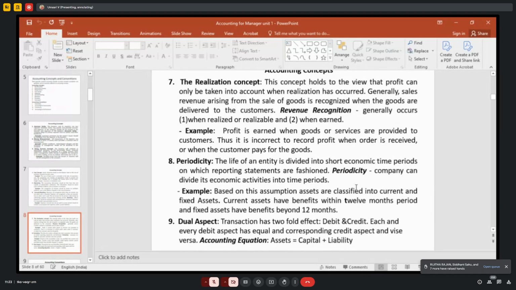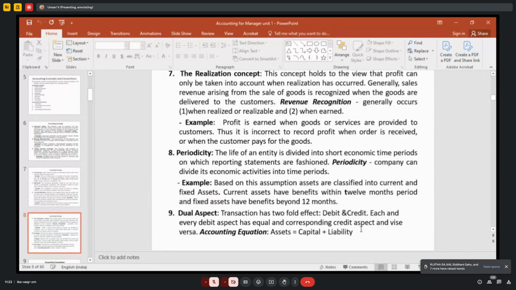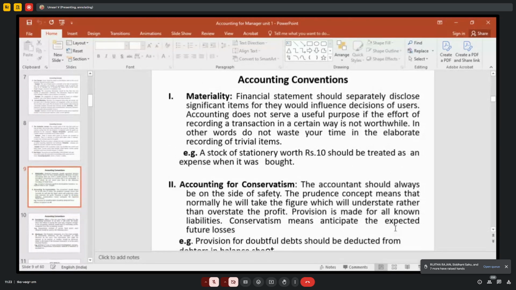Periodicity. The period of preparing final accounts should not be too lengthy, and it should not be too short. That is why a 12 month period is taken for preparing yearly final statements. Then dual aspect. Dual aspect, I already told you, is the debit and credit aspect. Debit aspect has an equal and corresponding credit aspect. That is the accounting equation. Under that, assets are equivalent to total capital and liability. These are all accounting concepts.